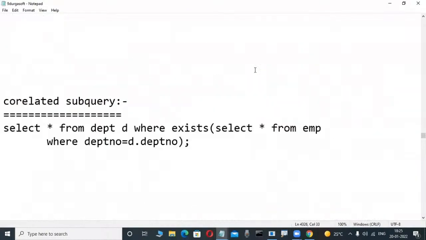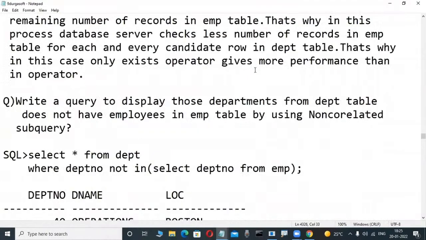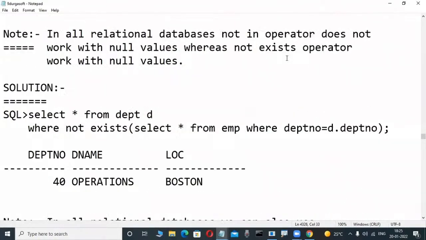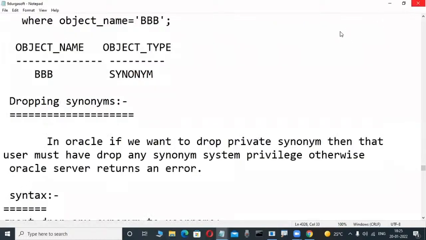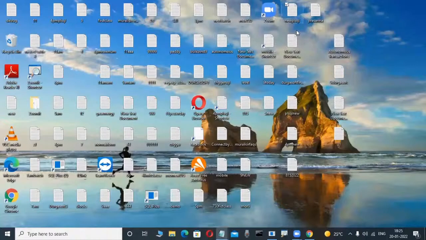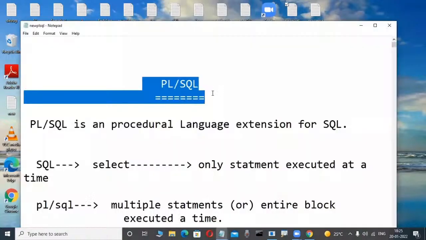Some queries are there, and these are all things we are familiar with. Don't worry. Then database objects, so many things, we are learning. These are big concepts. Again, PL/SQL means a little bit of coding. Don't be afraid. This is PL/SQL.